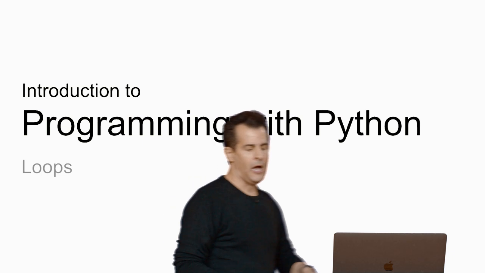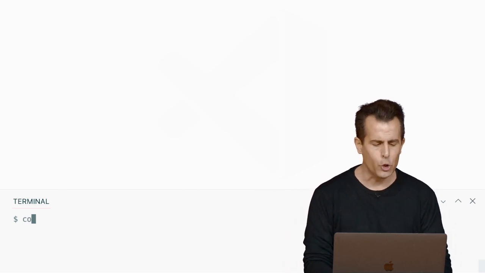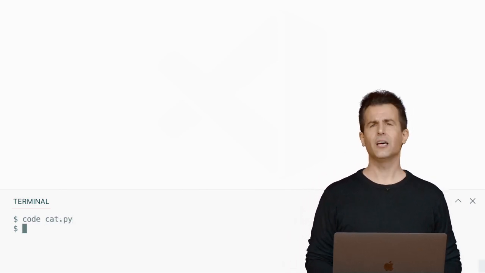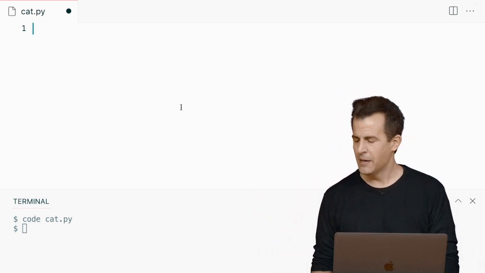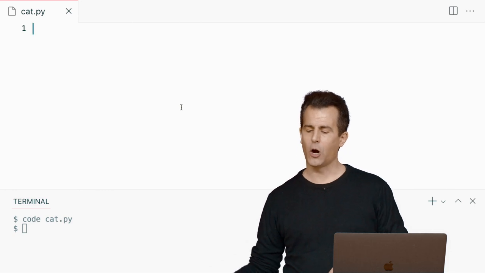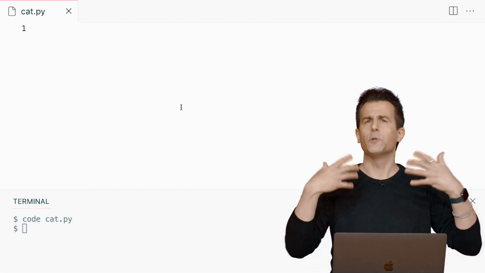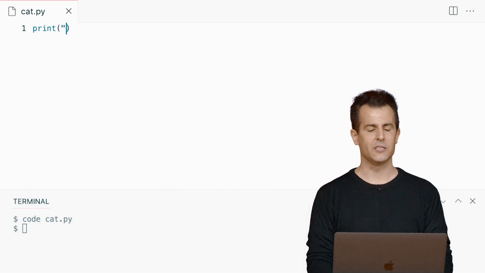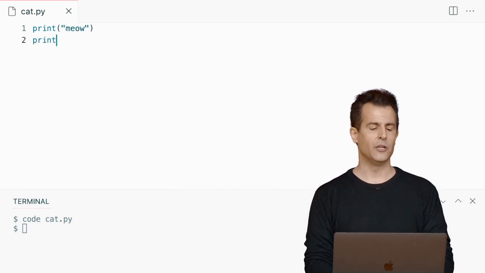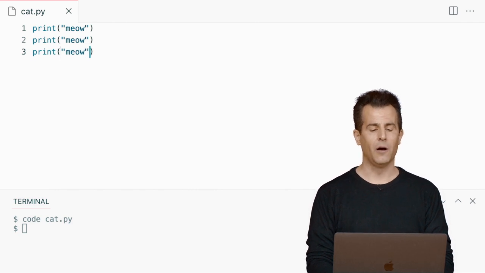these loops. I'm going to go ahead here and open up VS Code. And in my terminal window, let's go ahead and create via code cat.py, a Python program that meows like a cat. And I'm going to go ahead here in this code tab. Very simply, perhaps, I'm going to start by implementing this cat just by using print. We're going to have this cat not make audible sounds, but just print meow, meow, meow on the screen 3 times. Well, I think the simplest way I can do this is just to print meow once, and to print meow again, and to print meow one last time on the screen.